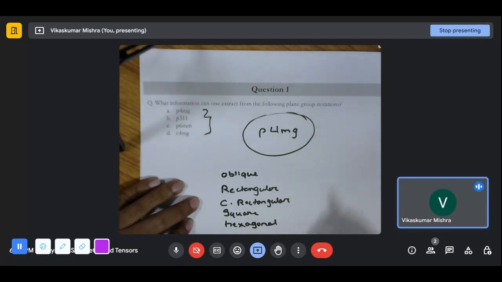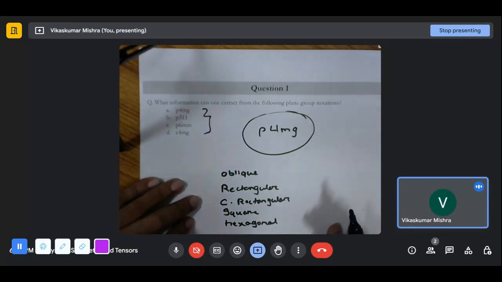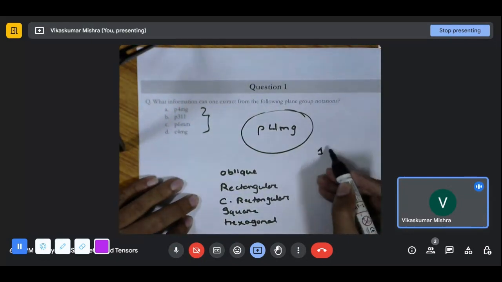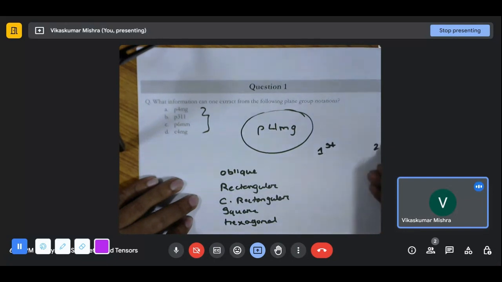There are a few viewing directions associated with these lattices. There are two, first and second viewing direction.